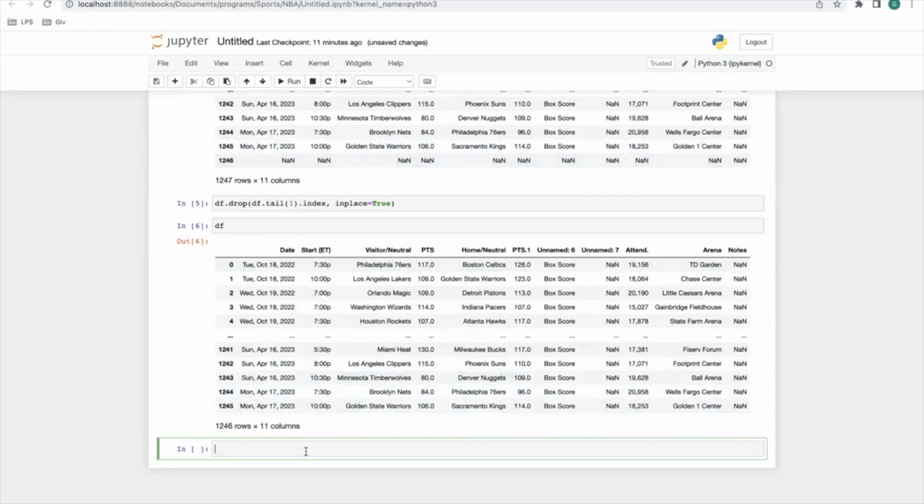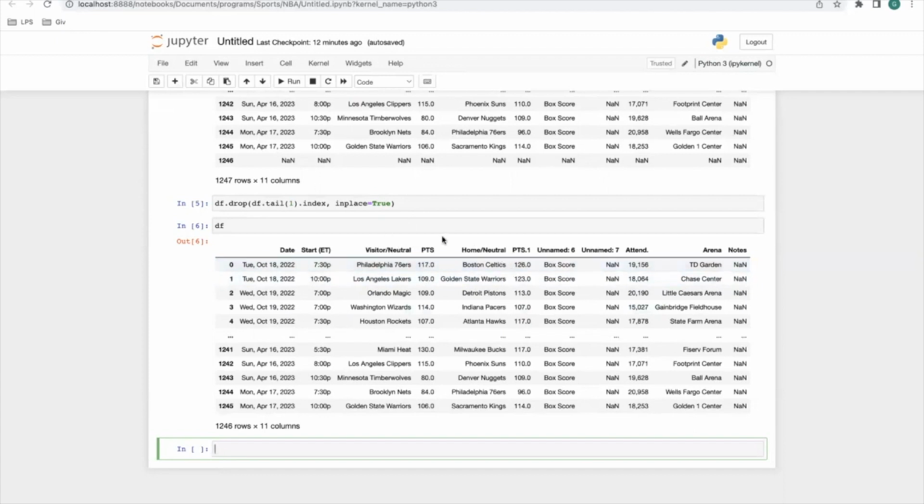Now, something I want you to note here is PTS.1. This is just the games, each individual game. This is the visitor and this is the home. You can change these names if you want to. I like to keep it simple, so I'm not going to be changing too much. I don't want to confuse you guys. These scores are the most important ones. It just lets you know who's the visitor, who's the home, how many points the visitor had, and how many points the home team had. And this is important for this model.